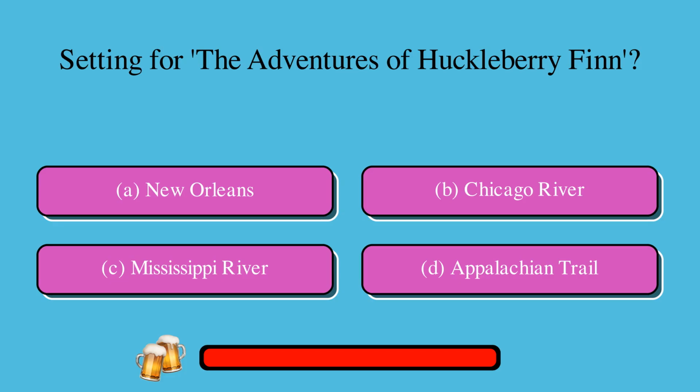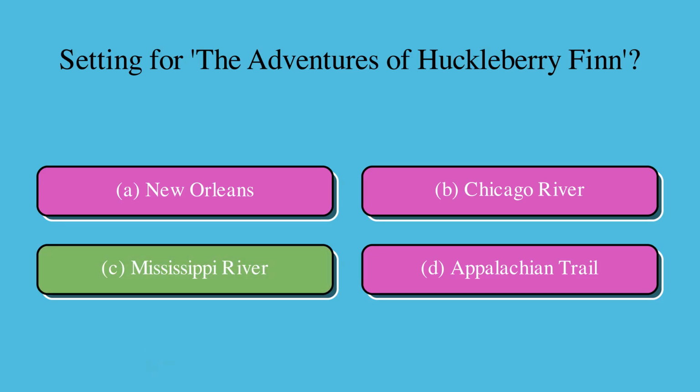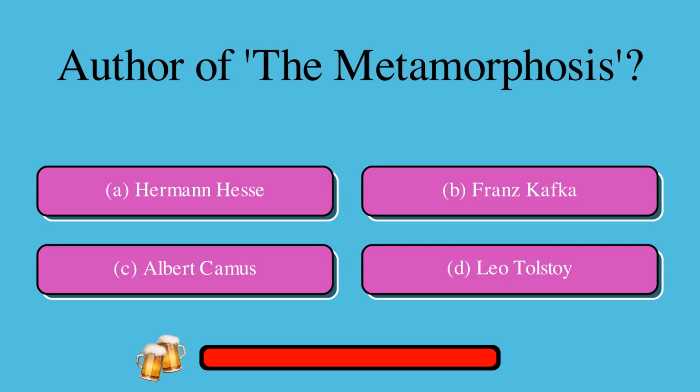Setting for the adventures of Huckleberry Finn: A. New Orleans, or B. Chicago River, or C. Mississippi River, or D. Appalachian Trail. The correct answer is C. Mississippi River. Question: Author of The Metamorphosis: A. Hermann Hesse, or B. Franz Kafka, or C. Albert Camus, or D. Leo Tolstoy. The correct answer is B. Franz Kafka.